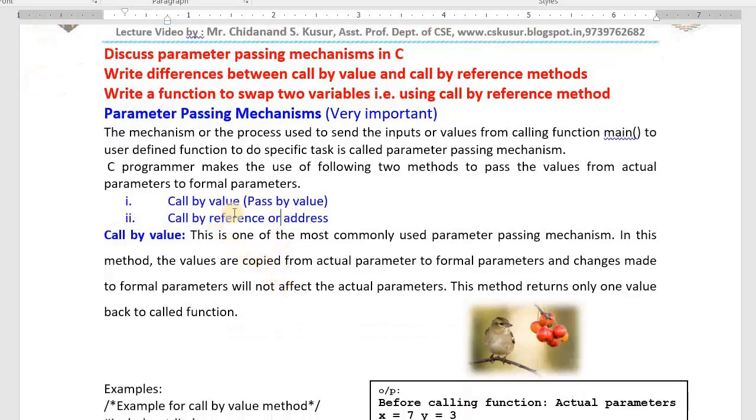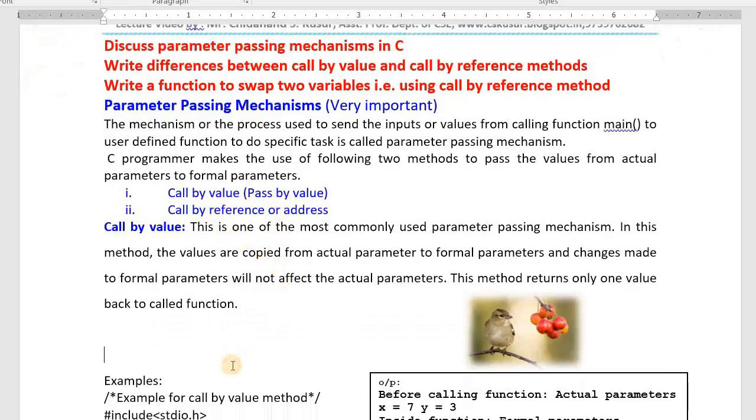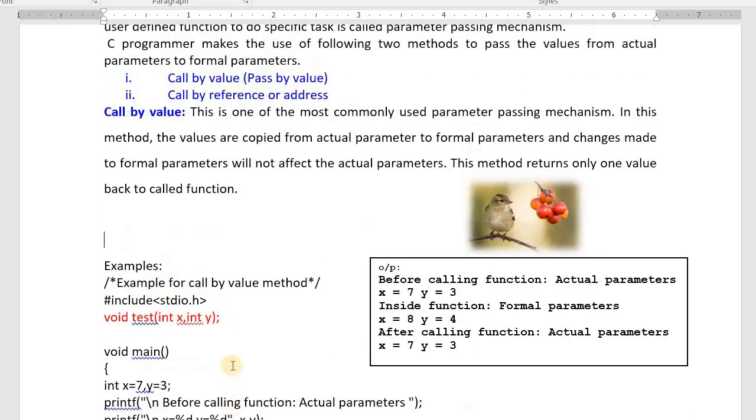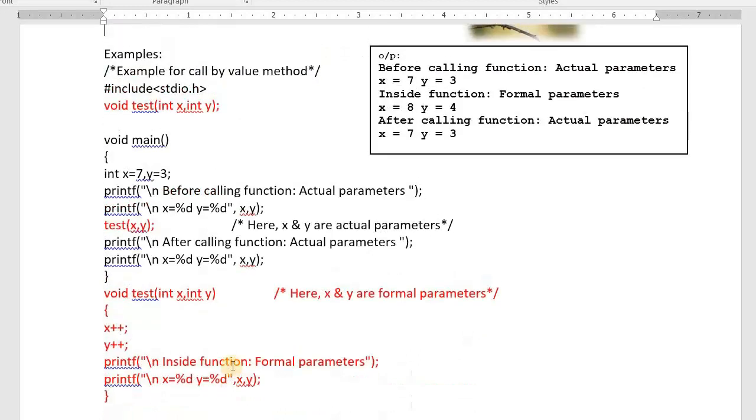Already we know about the call by value method, or pass by value method. Till today we wrote many functions, and in all examples we used the call by value method only. See this example, the same program I explained while teaching actual and formal parameters. Here I am passing x and y. This x will be transmitted to this x, this y to this y. These are actual parameters, these are formal parameters. If you make any changes to the formal parameter, that will not affect the actual parameter, as I told you already. This is called the call by value method.